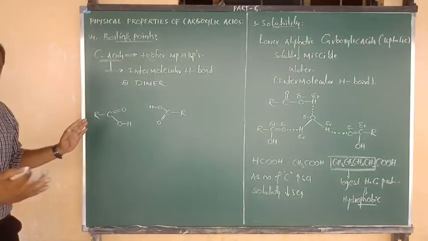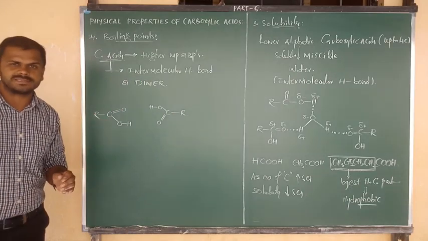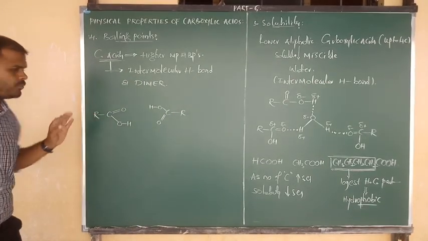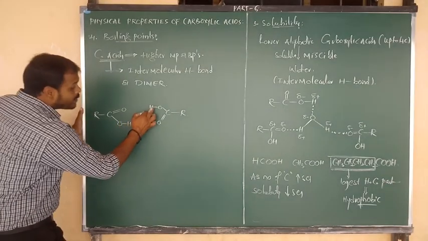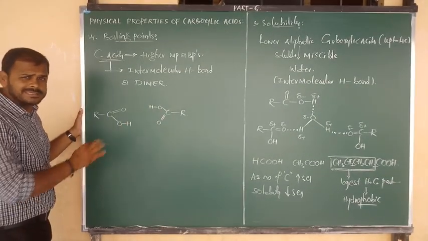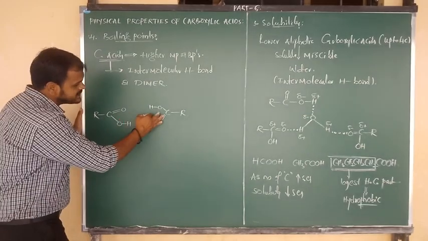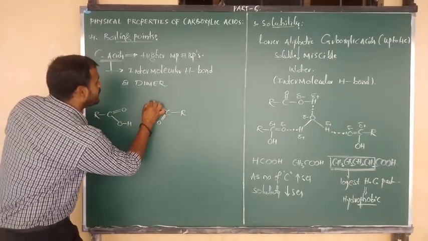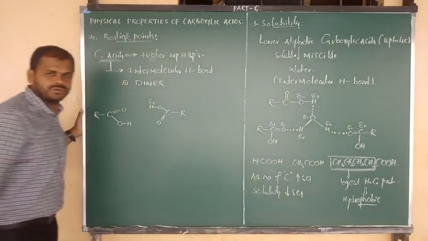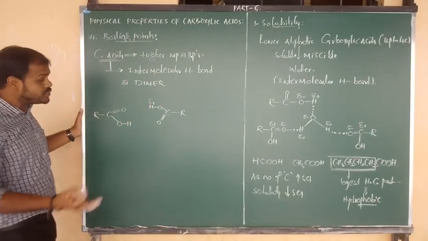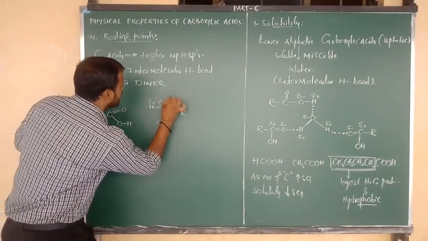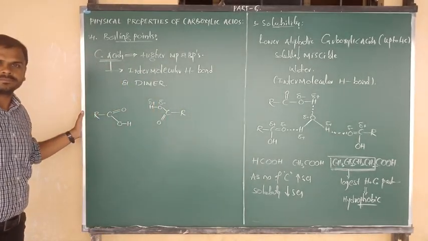Now between the 2 moles of carboxylic acids, how the hydrogen bond formation takes place, I am going to show you. Here hydrogen is connected to an oxygen atom. As compared to hydrogen, oxygen has more electronegativity. That means hydrogen has a partial positive charge, and due to its electron withdrawing tendency, oxygen has a partial negative charge.